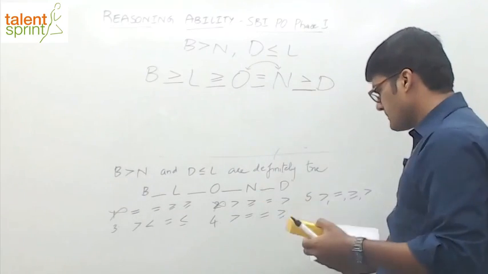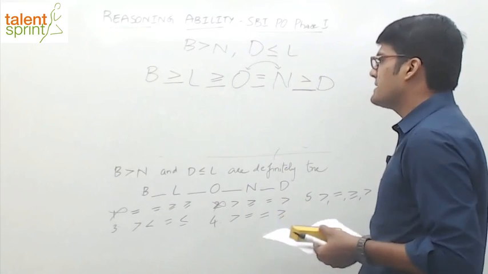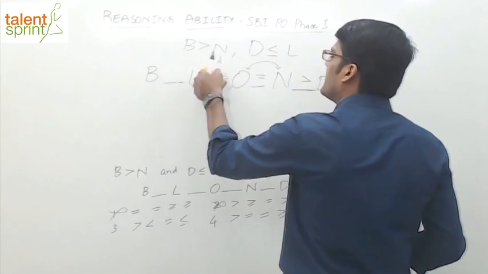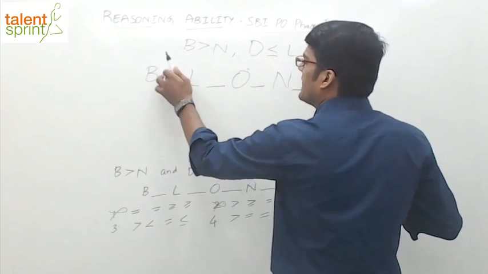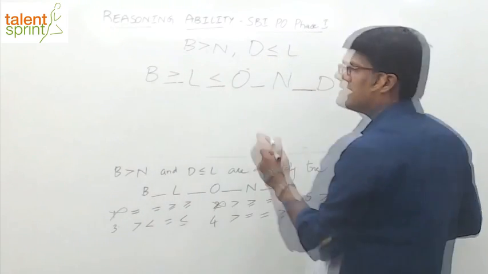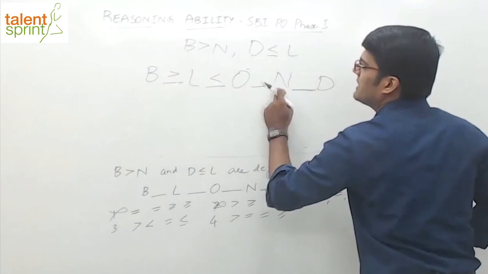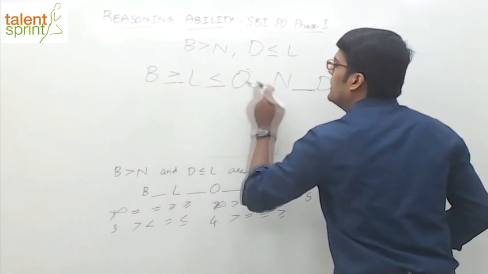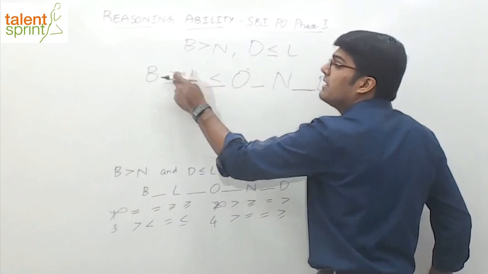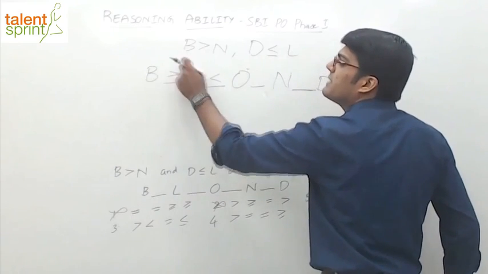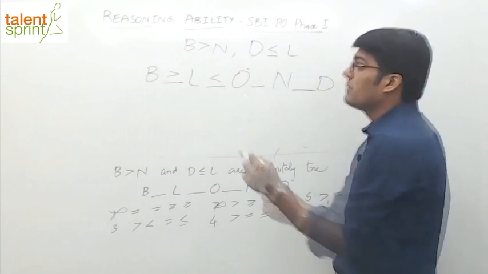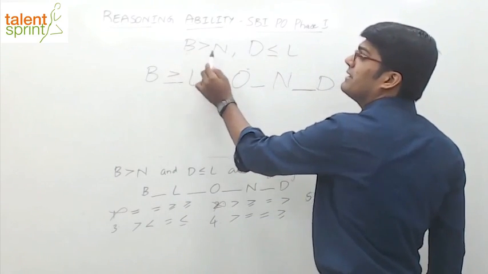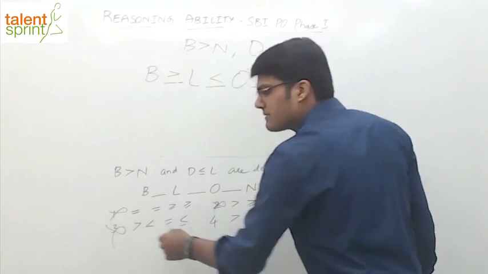What's the next answer option? Third one, greater than, less than. It's obvious that the third one cannot be the answer. Why is it so? If you take greater than and less than here, you know that B and N cannot be compared. Whatever the inequality here, B and N cannot be compared. The reason is that between B and N we have dissimilar inequalities, greater and lesser. With dissimilar inequalities, the two variables cannot be compared. But we have a comparison here. It's saying B is greater than N, which means the third option cannot be the answer.